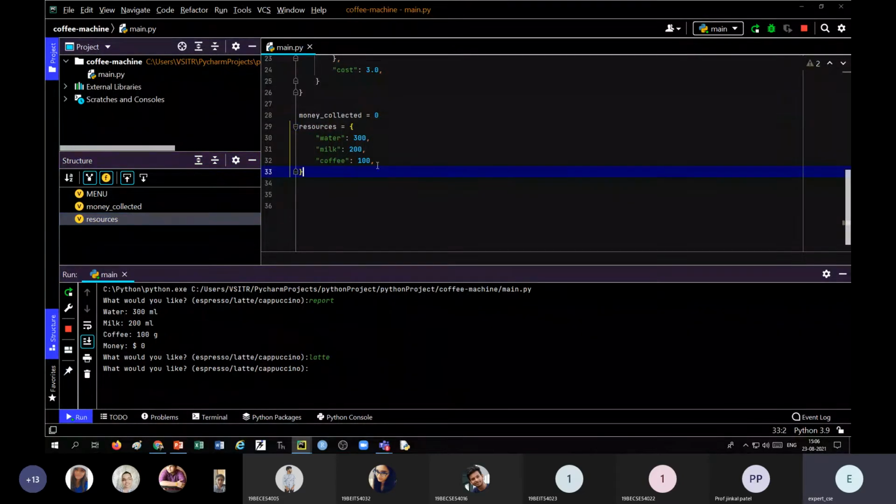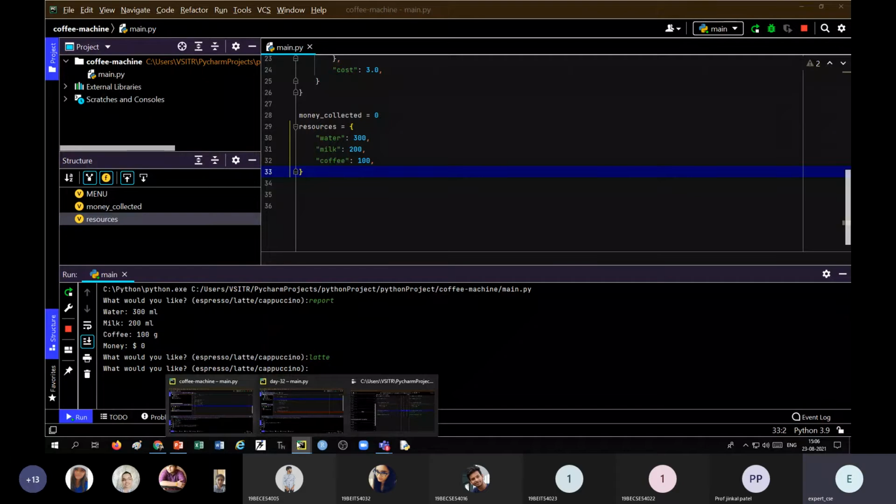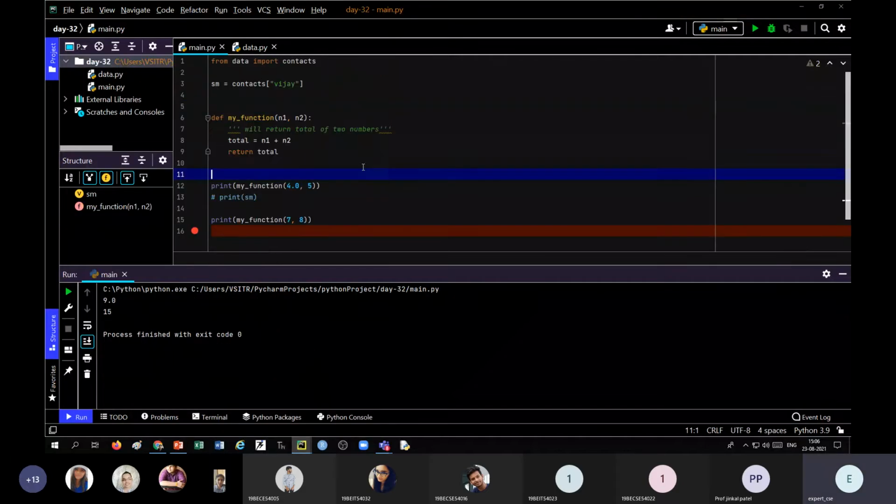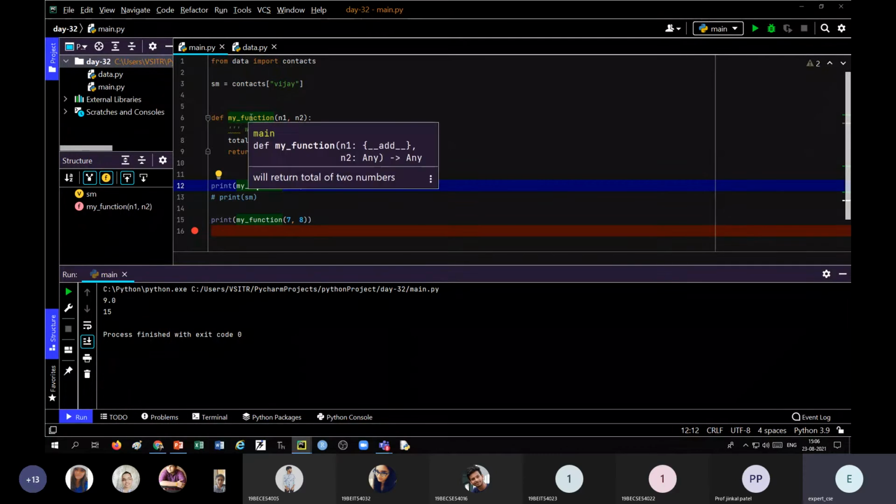And the second thing, let us see. Let me go to another program. I have written here a very simple program. Before that, let me explain about the docstring. You can see here, when I take my cursor to this particular function, you can see what this function will do. First of all, you will find the list of parameters here, and it will return a total of 2 values. So this is called docstring.